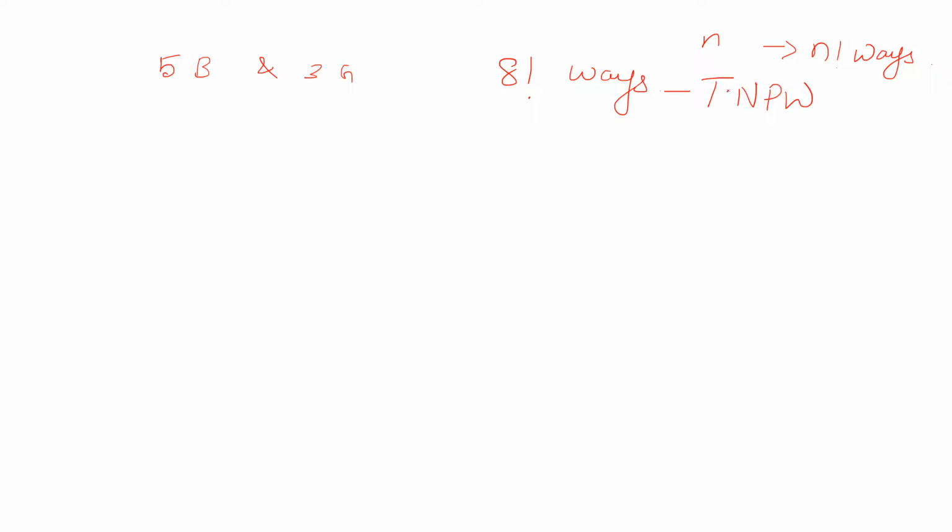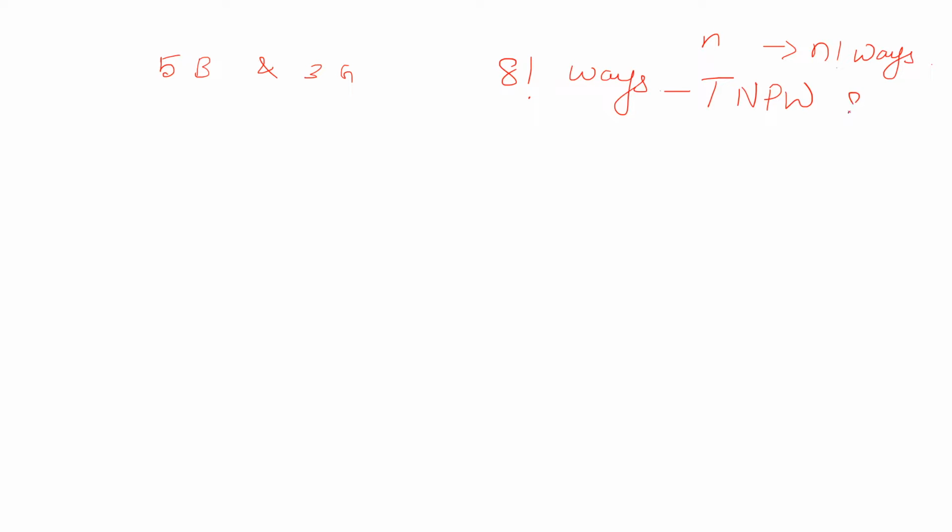See, there are totally 5 boys and 3 girls. Totally there are how many people? 8 people. We know that n people can be arranged in a row in n factorial ways, right? So there are totally 8 people. Therefore, 8 people can be arranged in a row in 8 factorial ways, right? So the total number of possible ways of arranging 8 people is 8 factorial.